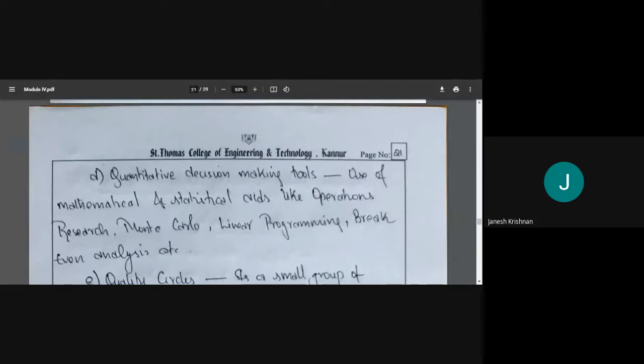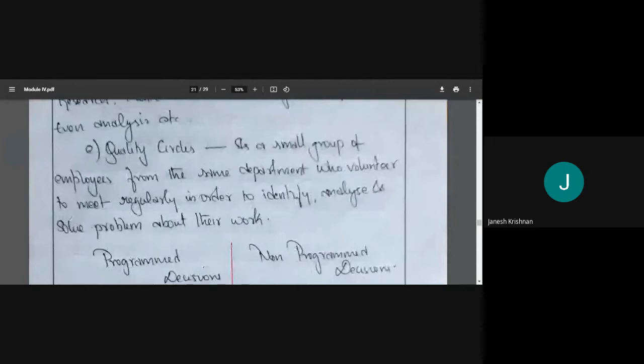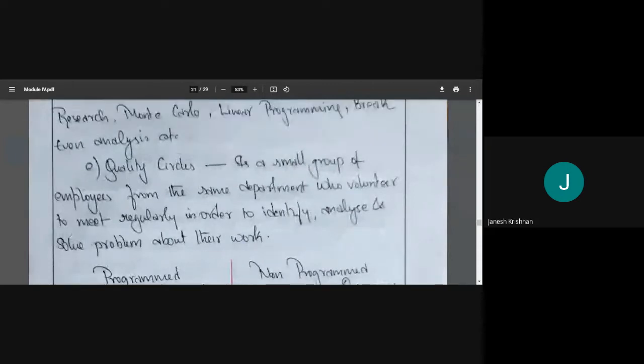And the last method is quality circles. Quality circles is a volunteer method: small groups of employees from the same department who volunteer to meet regularly in order to identify, analyze, and solve problems about their work. For example, a few employees will say, okay, Friday evening we will meet up.